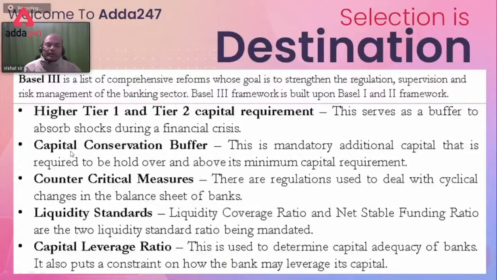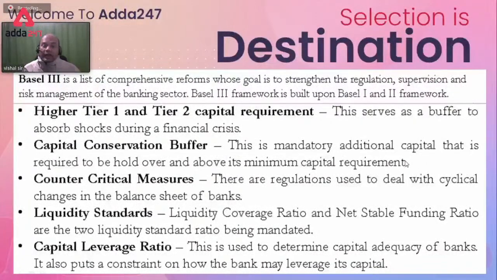CCB, capital conservation buffer. This is mandatory additional capital that is required to be held over and above the minimum capital requirement. Minimum capital requirement is what? As per Basel 2, it was 8%, and as per RBI, it is 9%.